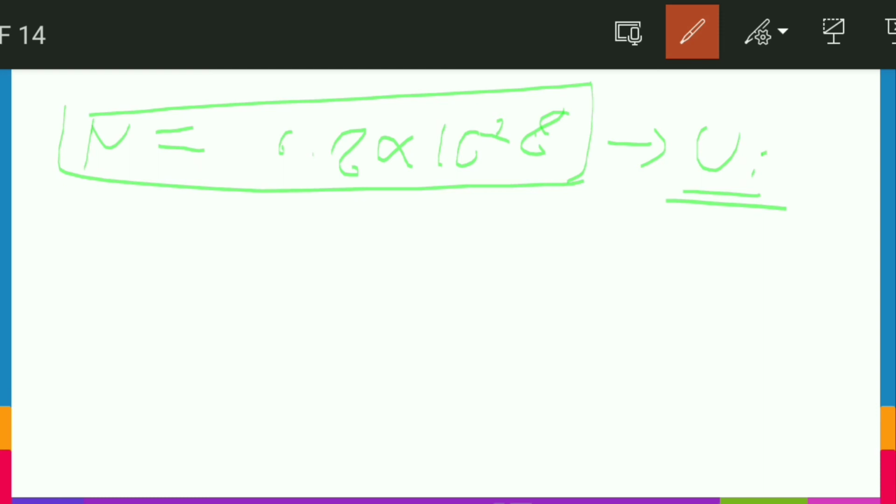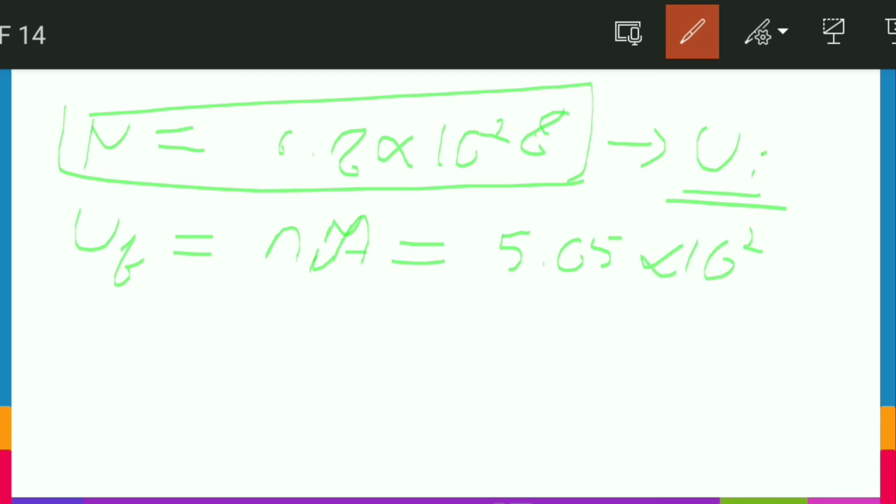So we have the initial value of uranium, and we also have the final value of uranium, which was N_U into N_A. So friends, it nearly comes to 5.05 into 10 to the power 28. This will be the value.